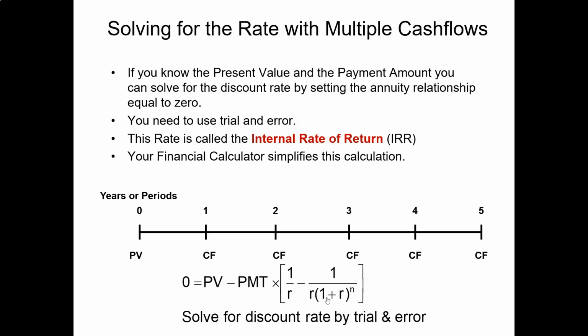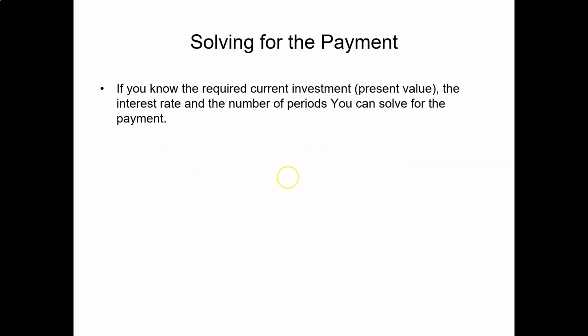We use trial and error to find the discount rate. After we calculate this discount rate, it will be an important concept for investment project valuation. We call this discount rate the internal rate of return. It gives us a good measure of how profitable this investment project will be. We will talk more about the details of this internal rate of return.